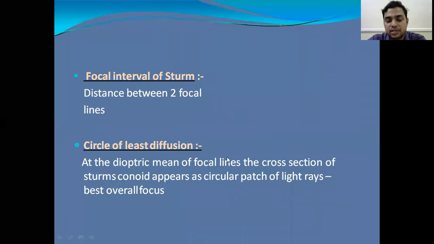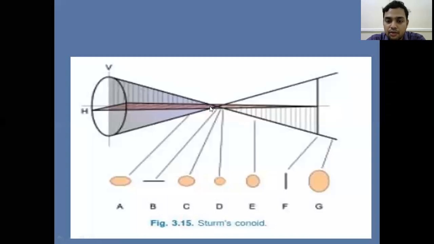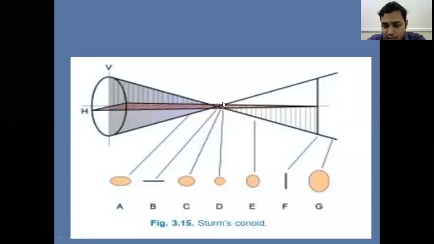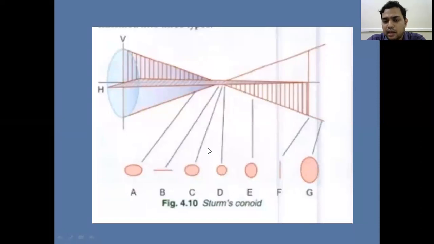Coming to the circle of least diffusion, it is formed at the dioptric mean of the focal lines. The cross section of the Sturm's cone appears as a circular patch of light rays, and that is where we get the best overall focus. It is because the divergence of the vertical rays is equal to the convergence of the horizontal rays at the circle of least diffusion. It is the dioptric mean of the focal lines where we get the best focus of the overall light rays.